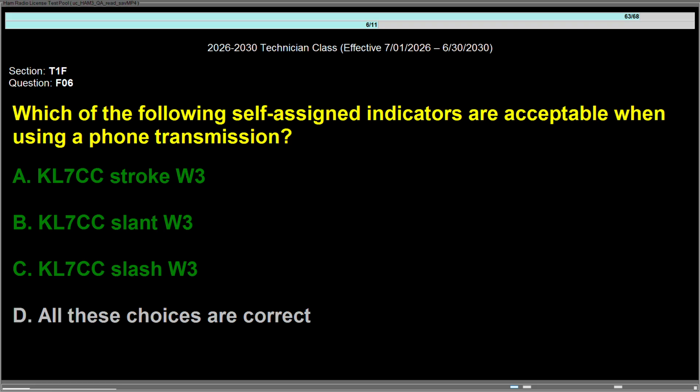Question Foxtrot 06, which of the following self-assigned indicators are acceptable when using a phone transmission? Answer is D, all these choices are correct. A, KL7CC/W3, B, KL7CC/W3, C, KL7CC/W3.